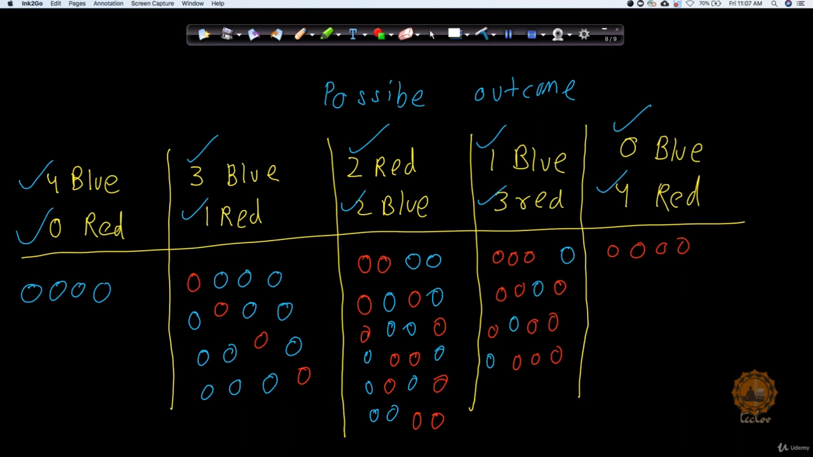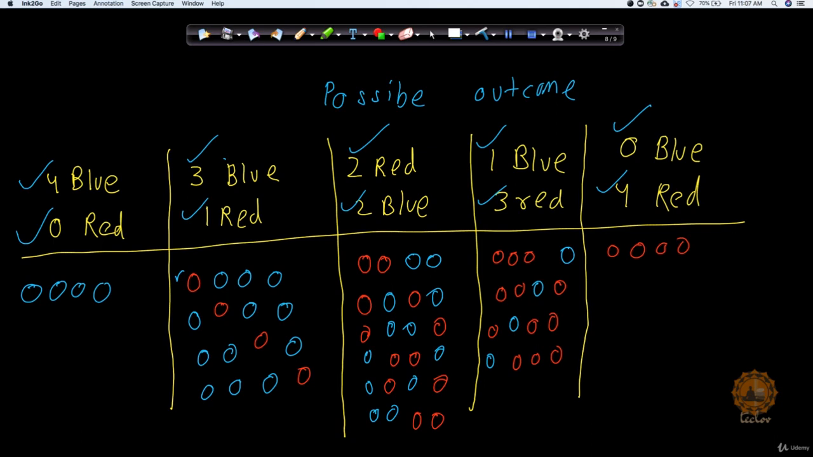Now, in how many ways can you get 4 blue balls and 0 red balls? Only one way, right? Because blue, blue, blue, blue. But for 3 blue and 1 red, definitely there are 4 possibilities. Maybe the first time I took a red ball, then after that all the 3 balls I got are blue. Similarly, maybe I take the first blue ball, then I take the red ball and then again 2 blue balls. Like this, there can be 4 possibilities to get 3 blue balls and 1 red ball.